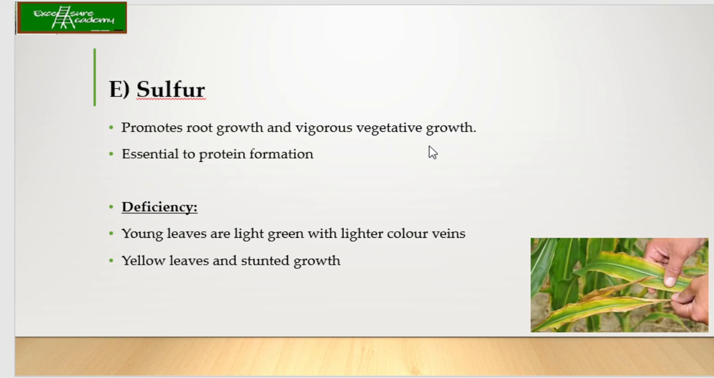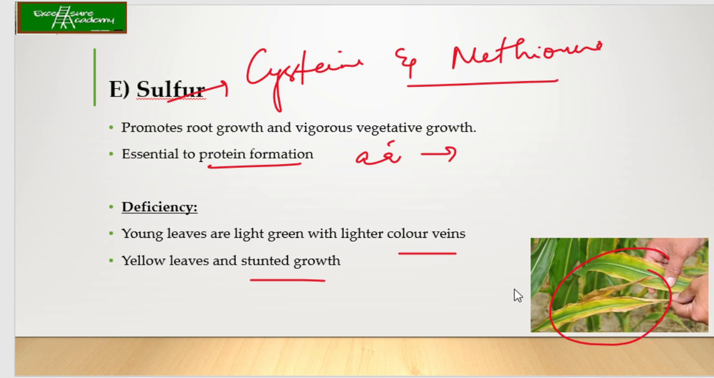Now what will happen if the deficiency of sulfur is happening? The leaves are going to become light green with lighter color veins and yellow leaves with stunted growth. So you can see over here, the leaves are getting turned into yellow color.